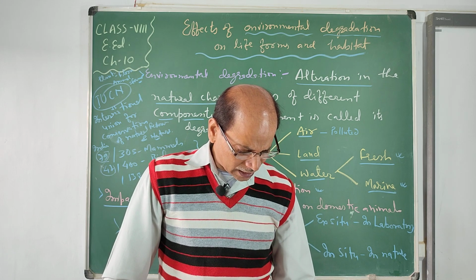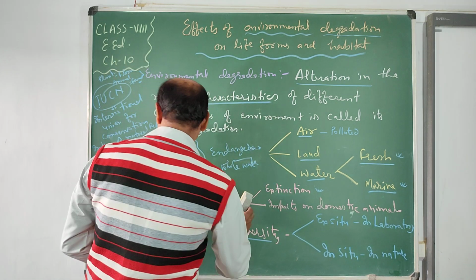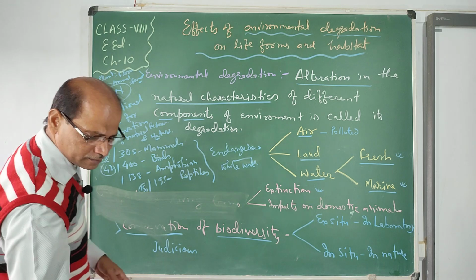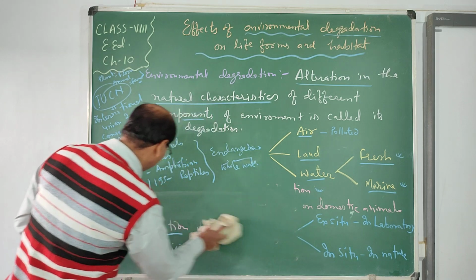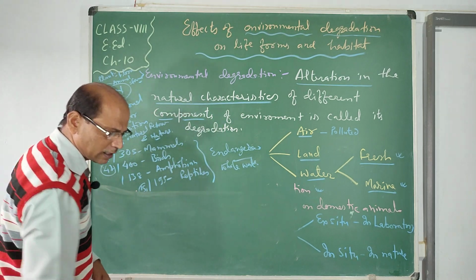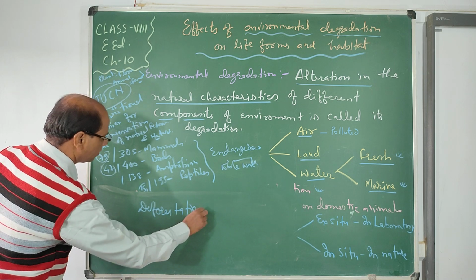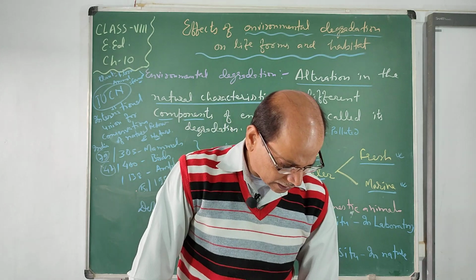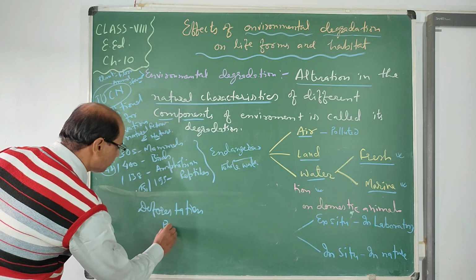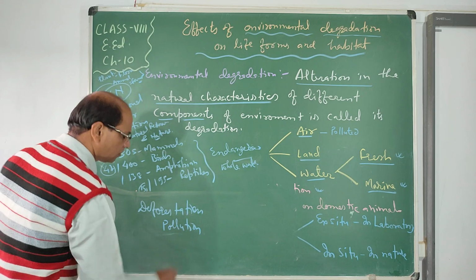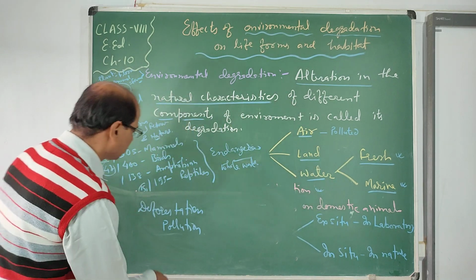The main causes of reduction of biodiversity and extinction, so see, what is the cause of its degradation? The main cause of degradation is deforestation. The next cause is environmental pollution. The third cause is overexploitation of selected species.